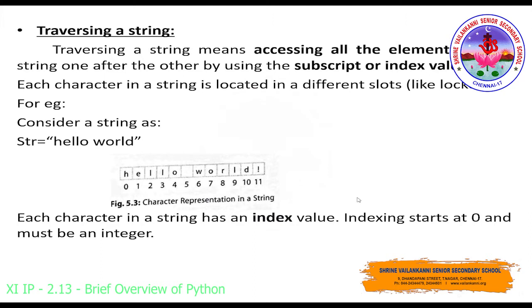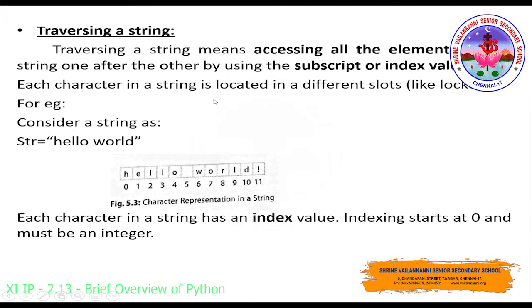If you look at the example given here, the string hello world will be stored inside separate slots. Each character is stored in a different slot, and each holds a different index position. The index position always starts from 0 and runs up to the last character of the string, hello world till the exclamation mark. Starting from 0 till 11, the index positions have been allocated, and the length of the string is 12. From 0 till 11, you have a total of 12 characters. That is considered the length of the string.